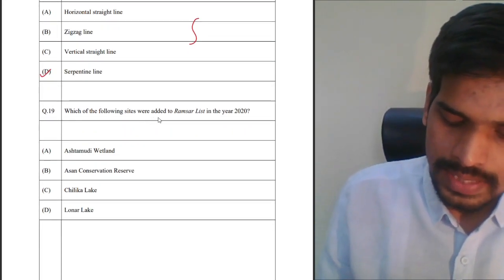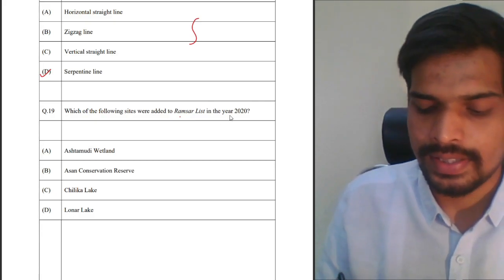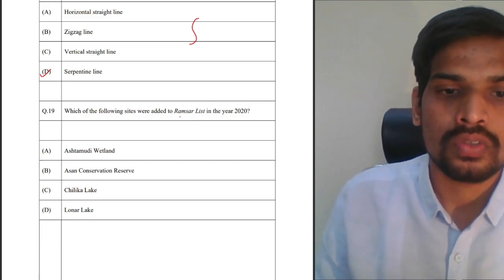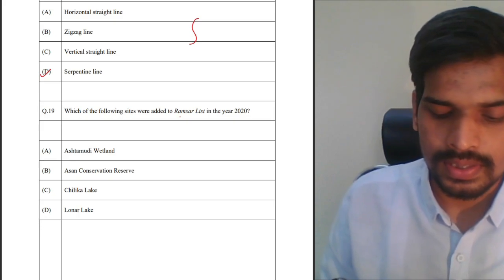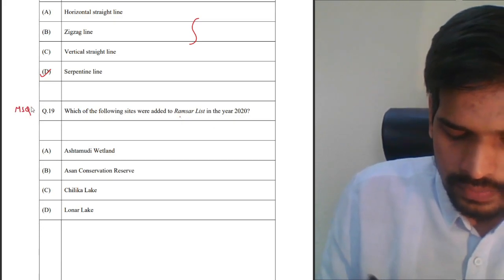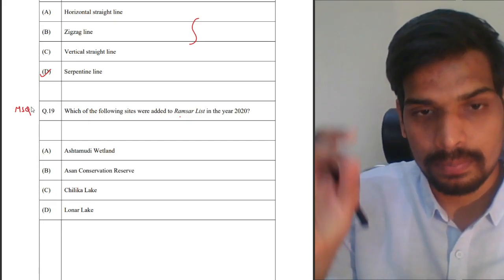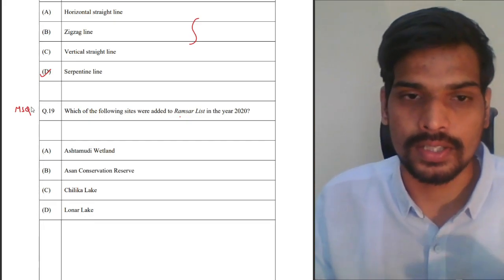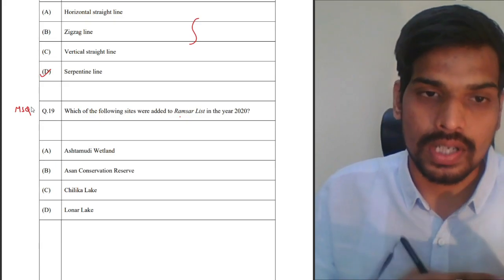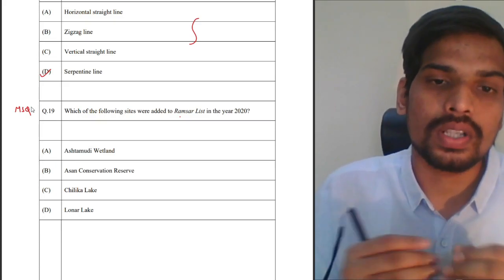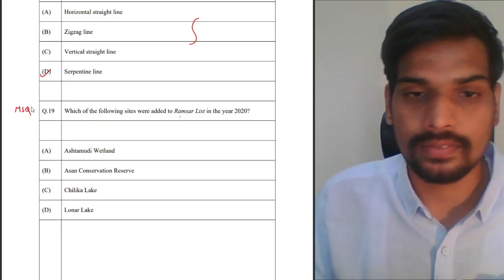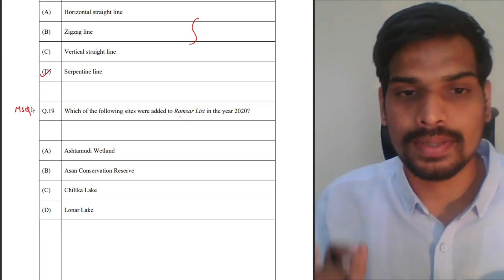Which of the following sites were added to the Ramsar list in the year 2020? The two sites from these given, this is a multiple select question here. However, in this question paper it is not mentioned, but in the examination, on the top of each and every question, it will be mentioned if it is an MSQ, MCQ or NAT question, and the weightage for that question. This is a 1 mark multiple select question.